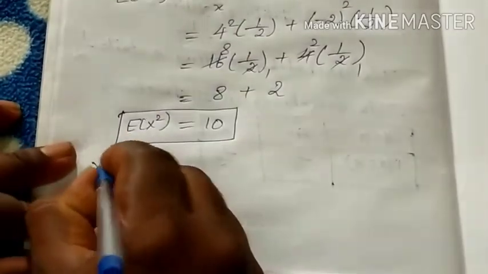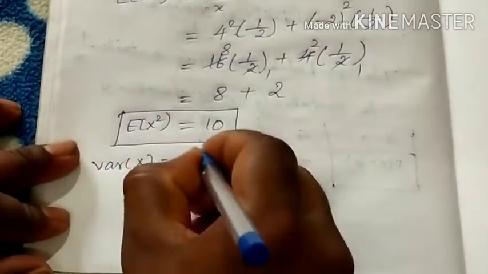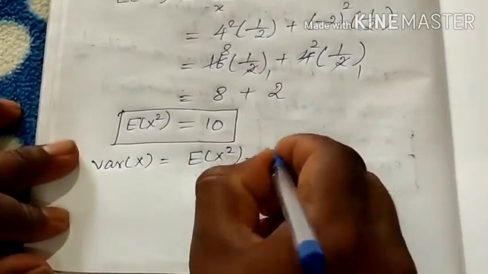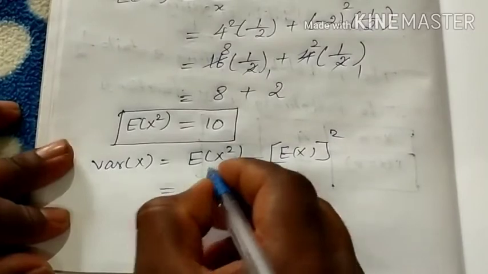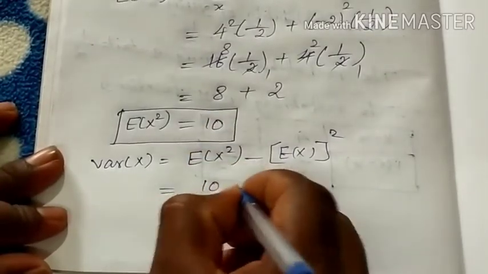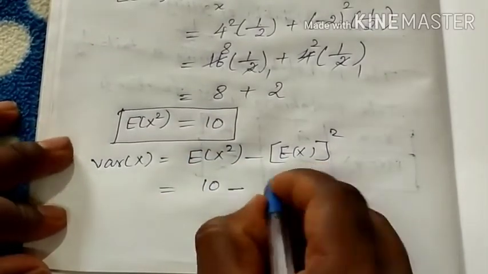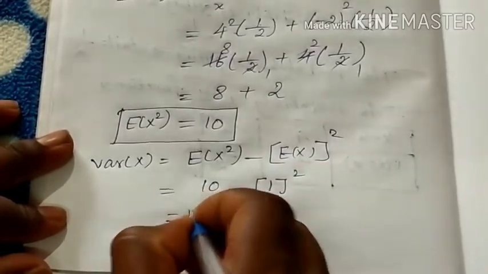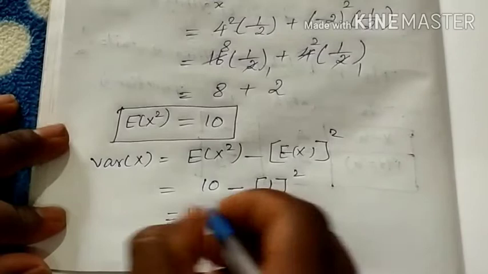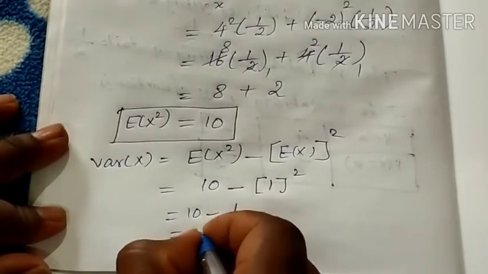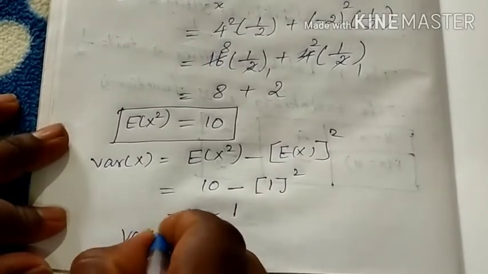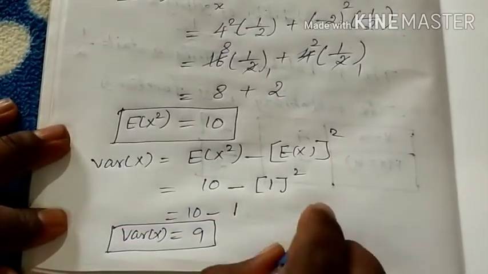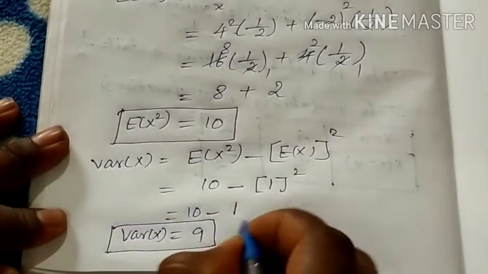Then the formula: variance of X is equal to expectation of X square minus expectation of X the whole square. Expectation of X squared is 10, minus expectation of X, which we already got as 1, so 1 squared. That equals 10 minus 1, which is 9. This is the variance of X. Therefore the variance of his gain is rupees 9.